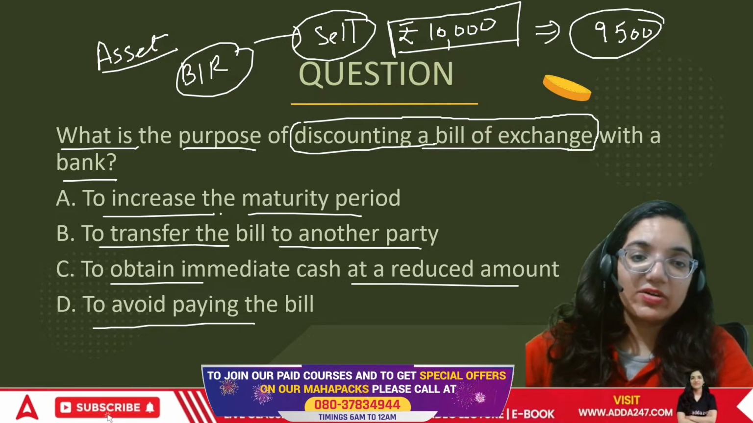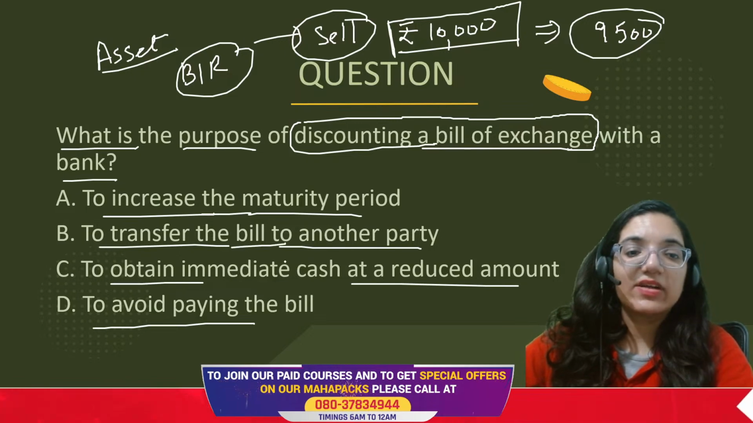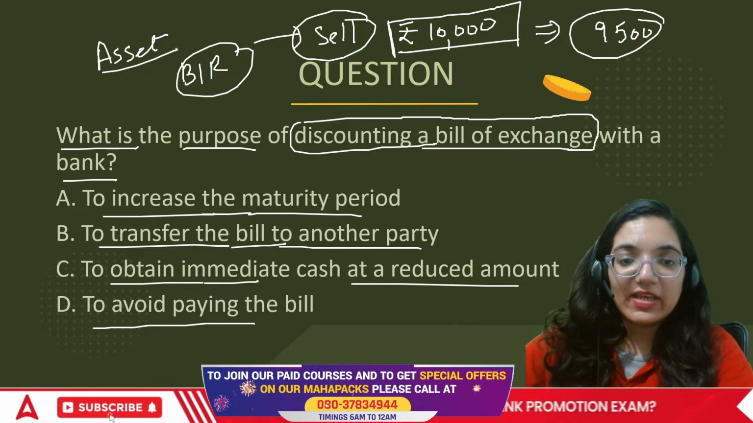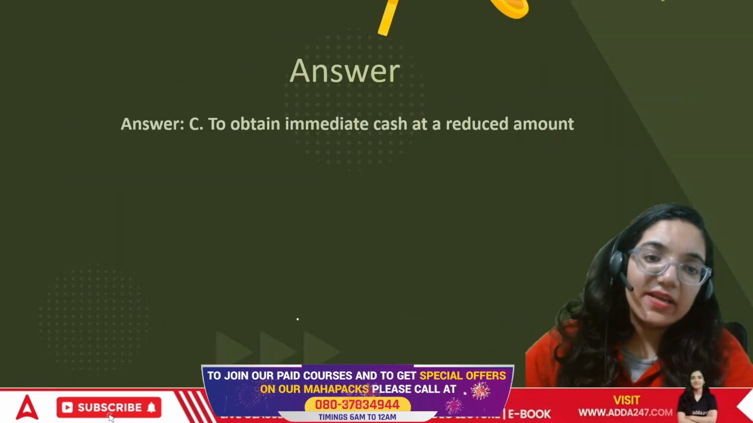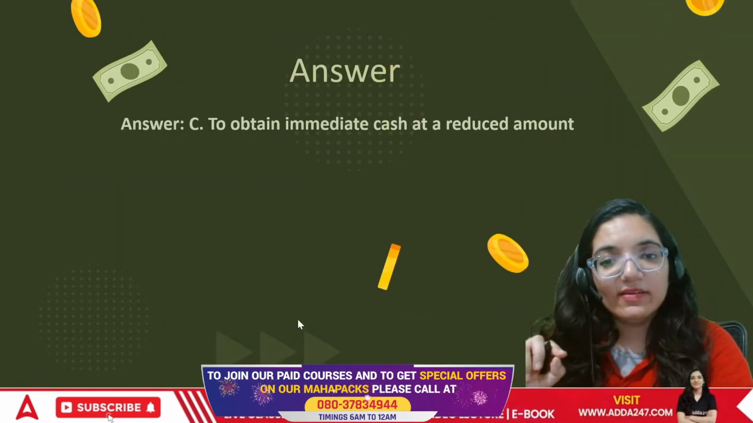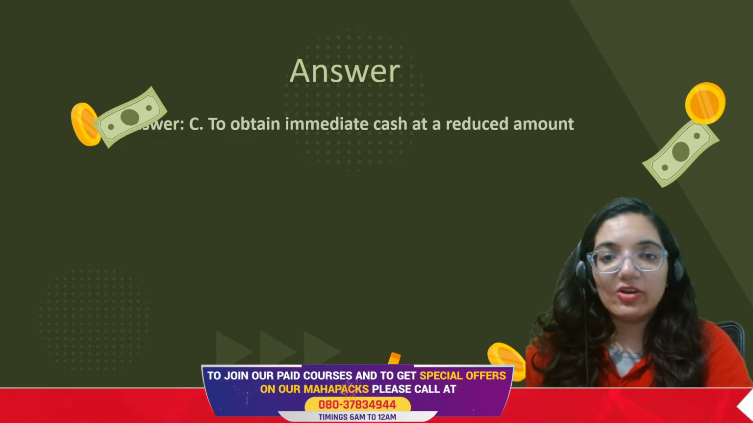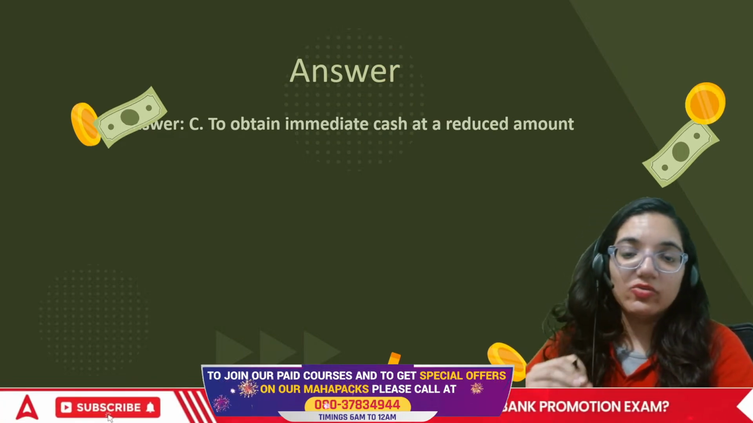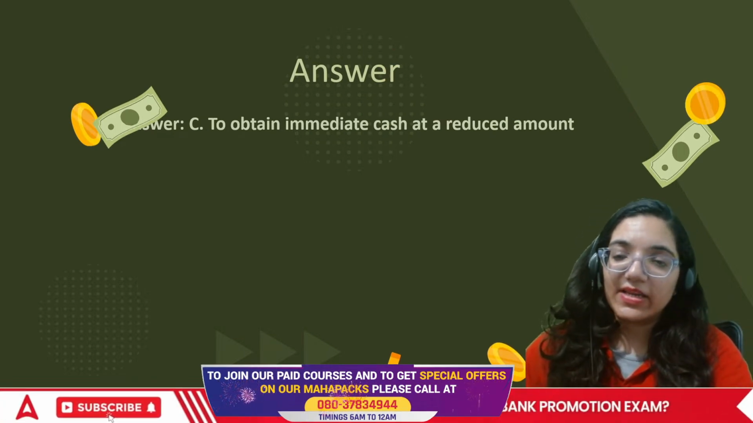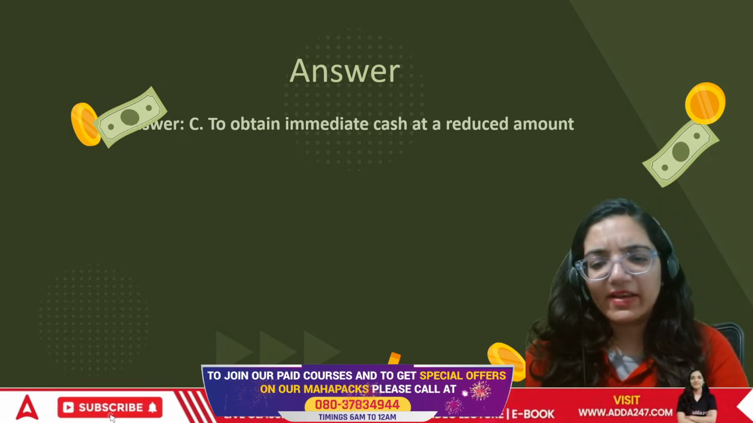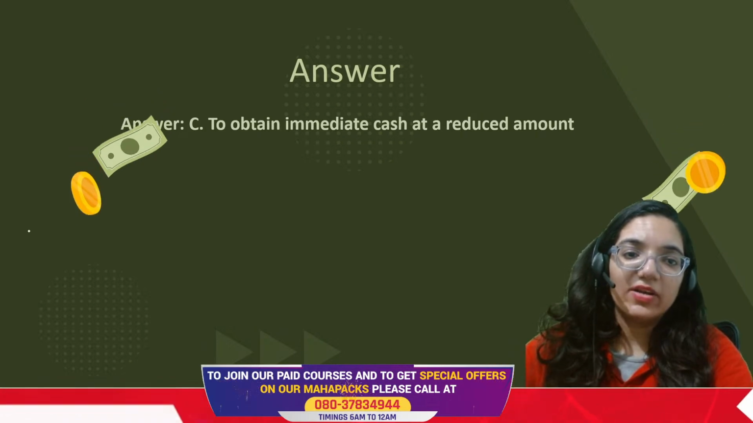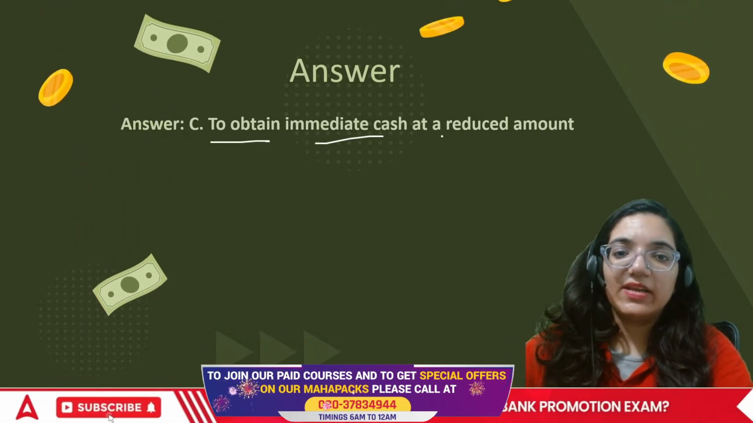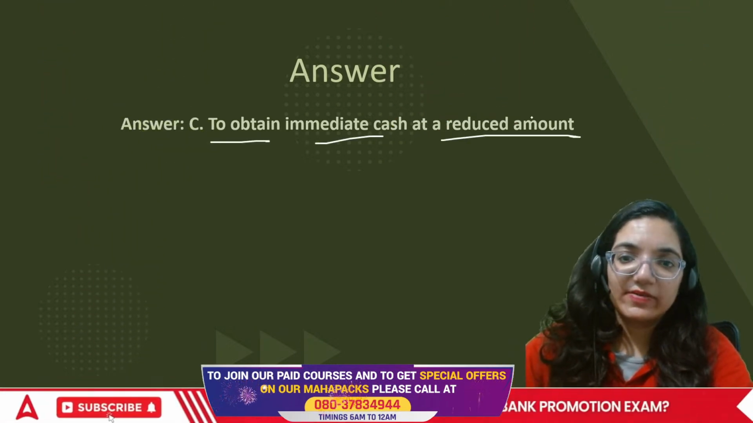Okay, that is when we sell that particular bill. To obtain immediate cash at a reduced amount: at this point of time you need immediate cash, and you're ready to have a lower amount just because you are in dire need of money. You're like, give me the money right away, take the bill and give me money. That is what we can call it here, to obtain immediate cash at a reduced amount.